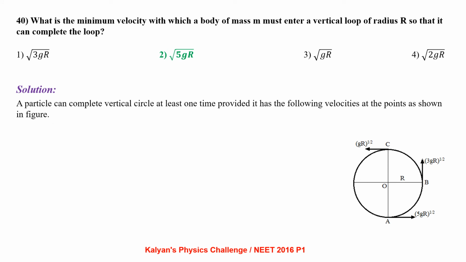What is the minimum velocity with which a body of mass m must enter a vertical loop of radius capital R so that it can complete the loop? The critical velocities required for a particle to complete a vertical circle are as shown in the diagram, from where we can see at the bottommost point the particle should enter the vertical loop at a velocity of root 5gr, where r is the radius of the circular path.